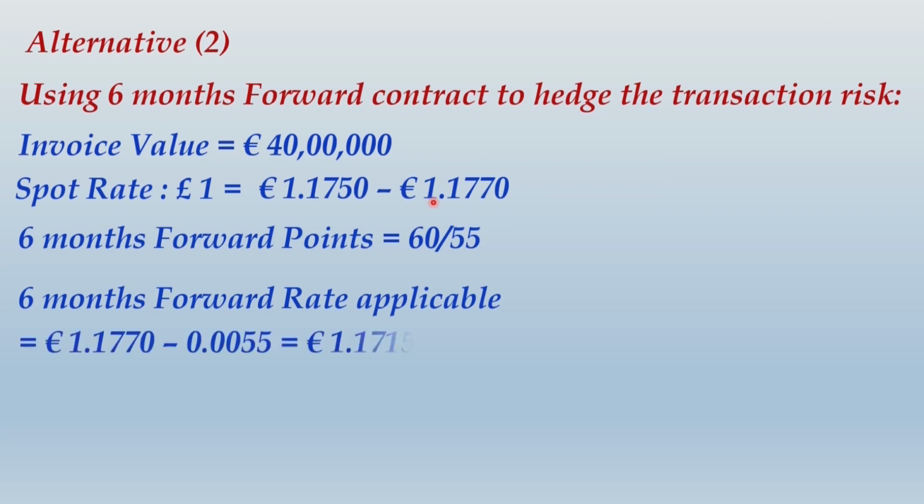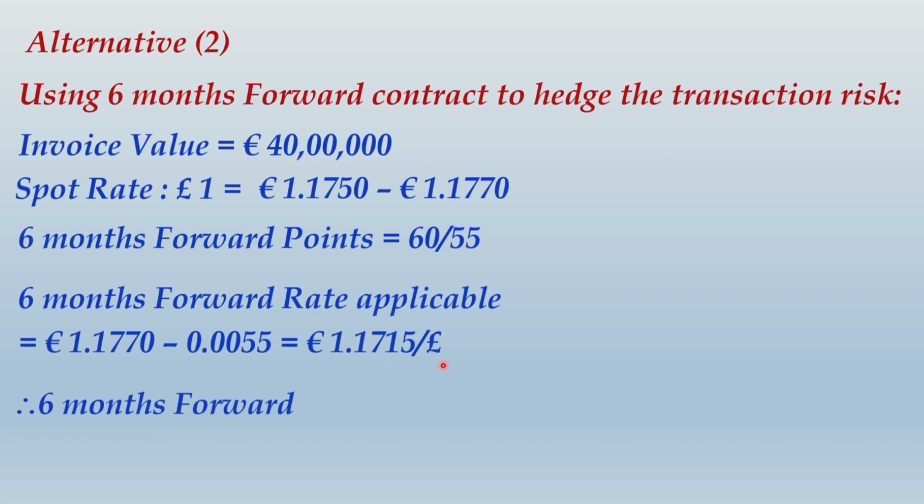So finally we would say 6-month forward rate applicable will be 1.1770 minus 55 points. So we have written 55 points as 0.0055. Understand one thing, this is a euro value, and in the question what was given as euro cent 0.55. Euro cent 0.55 is as good as euro 0.0055, and finally what you get as the applicable rate, euro 1.1715 per pound.